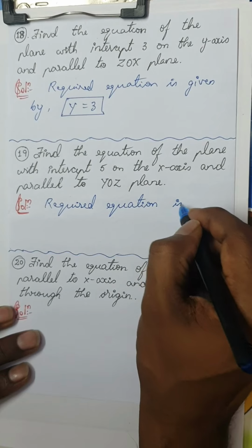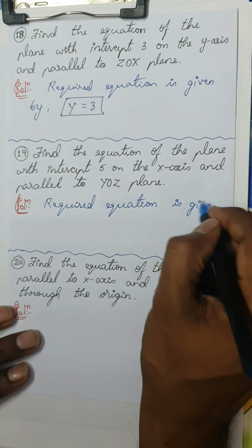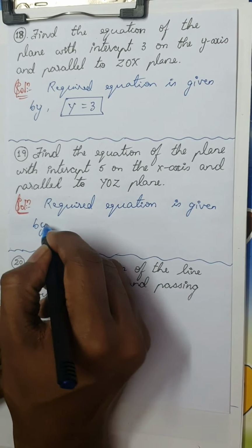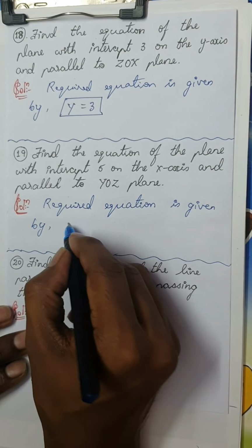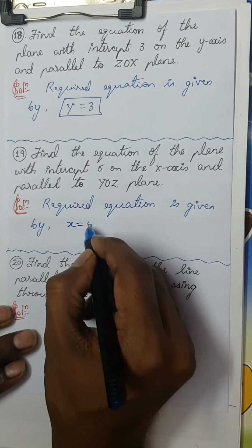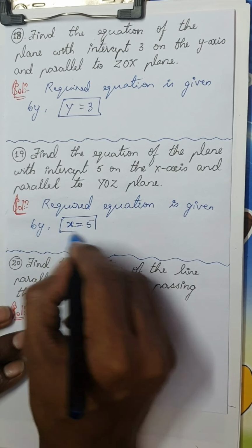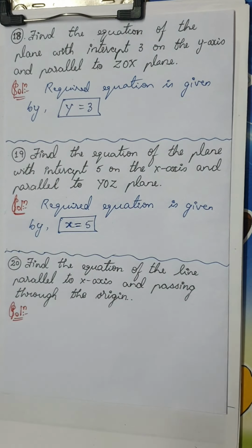So the required equation is given by, yes, can you tell me the answer? Yes, it is x is equal to 5. Is it clear? Next.